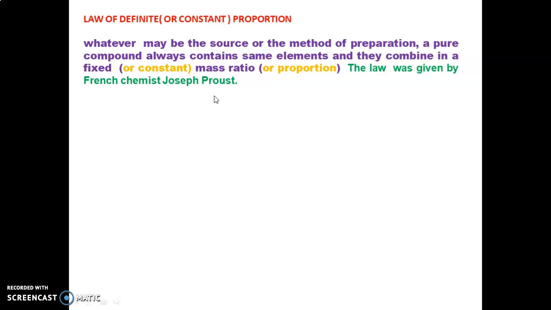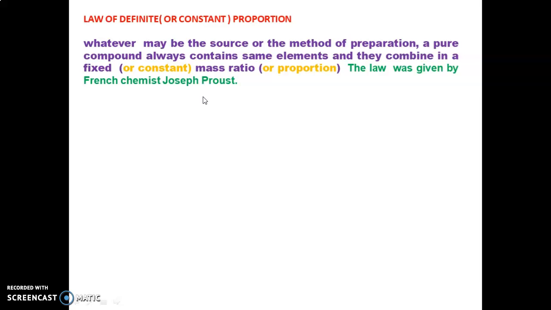Whatever may be the source, or the method of preparation, by so many methods we can prepare water in the lab. In all these cases, pure water always contains hydrogen and oxygen. That is the first part of the law: the same compounds always contain the same elements.